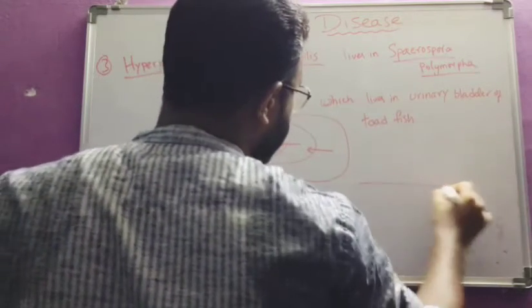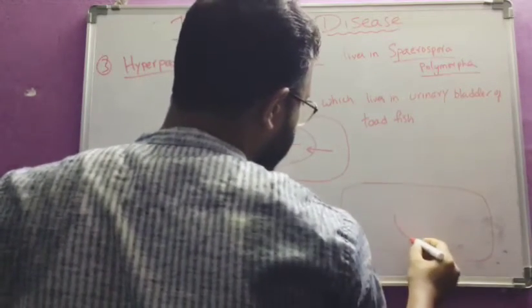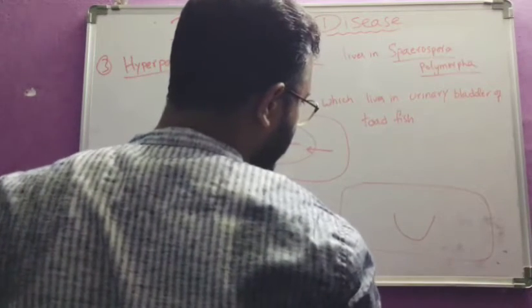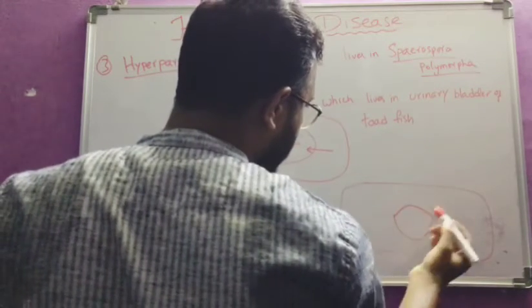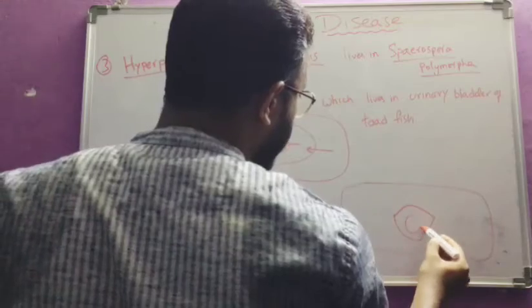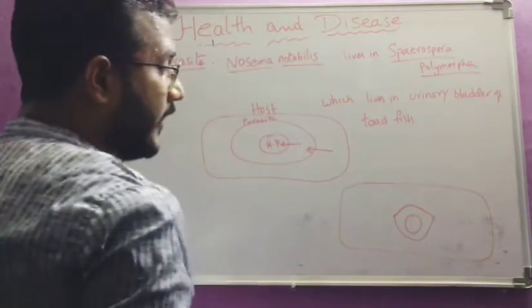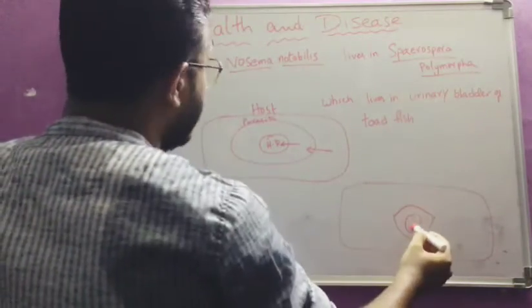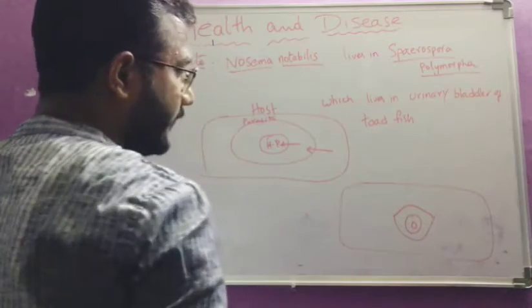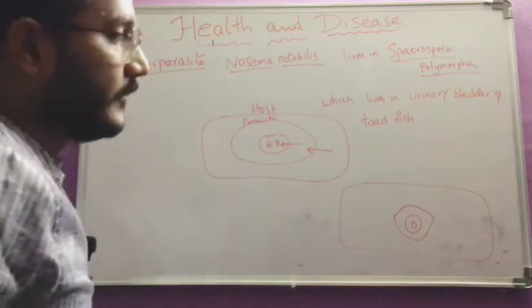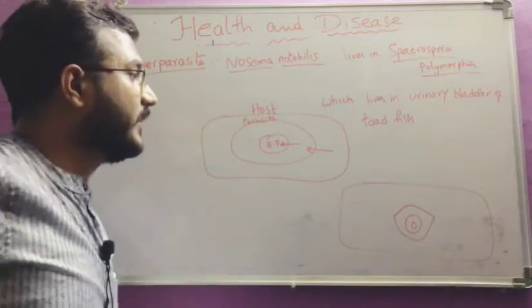See here, this is the toadfish, and this is the urinary bladder of the toadfish. In this urinary bladder, Spirospora polymorpha is there, and inside this parasite Nosema notabilis is present. So this is the location of the hyperparasite.